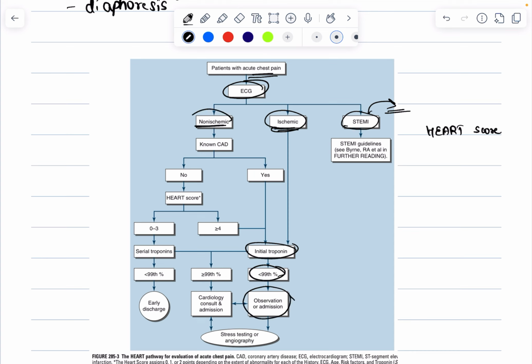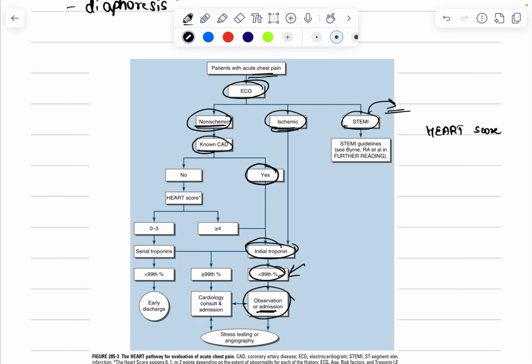Then, in the non ischemic changes, you should know whether the patient is having any known coronary artery disease. And if the patient is having coronary artery disease, in that the ECG is not reliable because there could be some other underlying baseline ECG changes. So, that is why you should focus on the initial troponin level. And in them also, if the initial troponin level is less than 99 percentile, there you should choose admission and observation more than discharge.